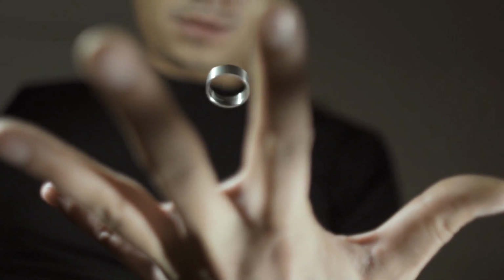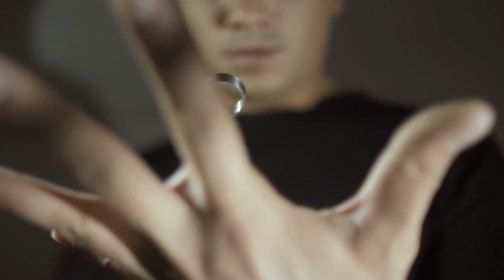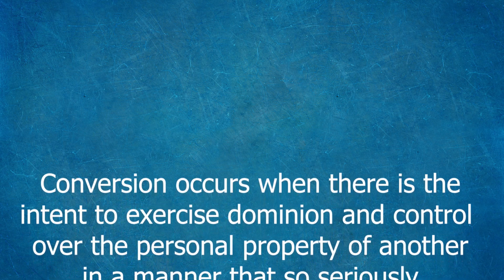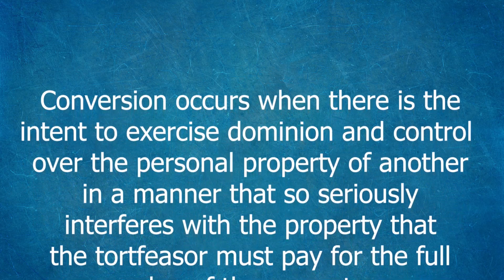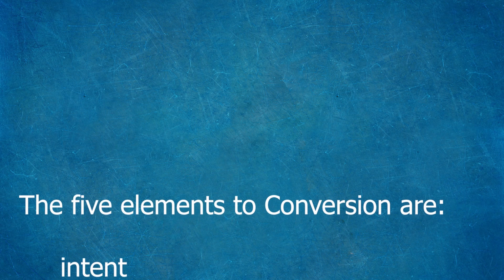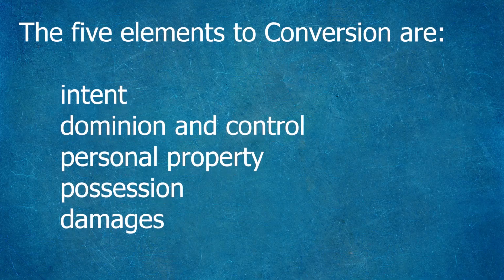Now, for the magic where we convert this multiple choice question into a short essay. First, let's look at the rule and its elements. Conversion occurs when there is the intent to exercise dominion and control over the personal property of another in a manner that so seriously interferes with the property that the tortfeasor must pay for the full value of the property. The 5 elements to conversion are intent, dominion and control, personal property, possession, and damages.